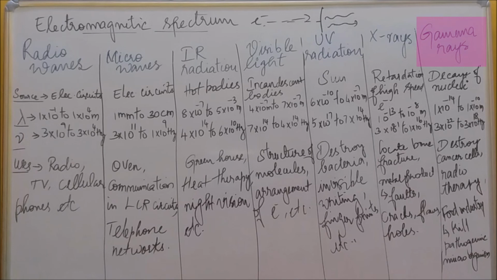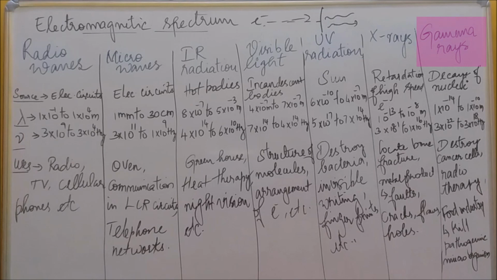Okay. So the wavelength range of gamma is 10 power minus 14 meter to 10 power minus 10 meter, and the frequency is 3 into 10 power 22 hertz to 3 into 10 power 18 hertz. Okay. And the uses of gamma is, it is used to destroy cancer cells. In hospitals they use gamma to destroy cancer cells, and even a cancer growth can be burned out completely. And next in the food industry, it can kill harmful microorganisms, that is pathogenic microorganisms.